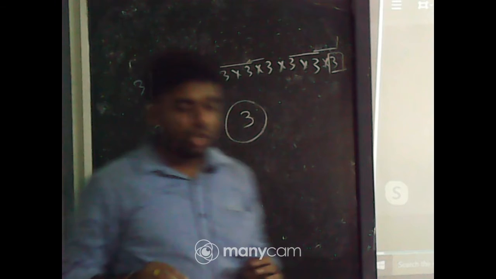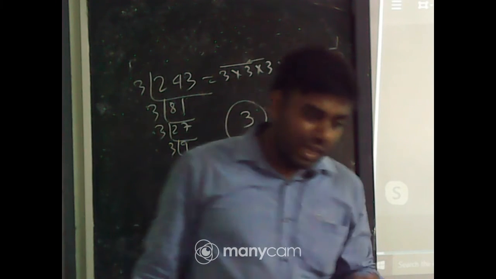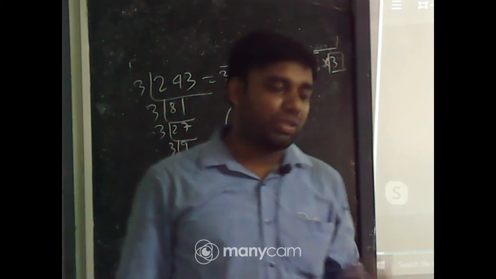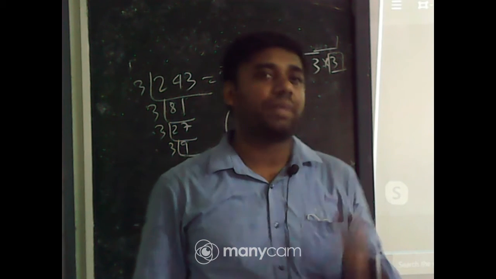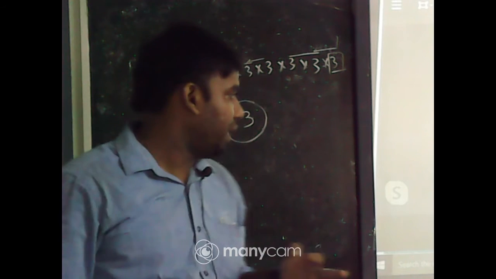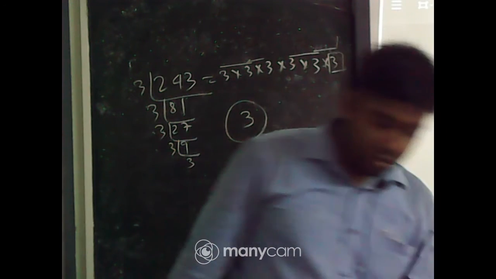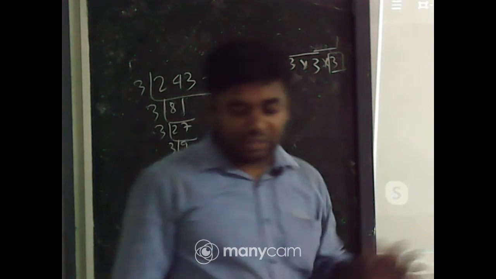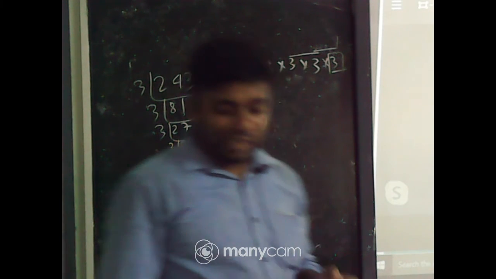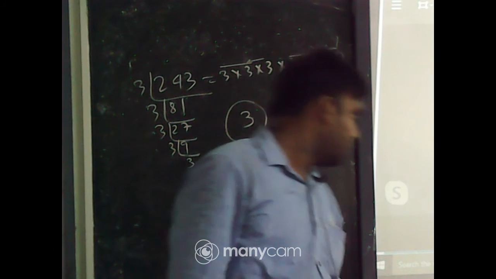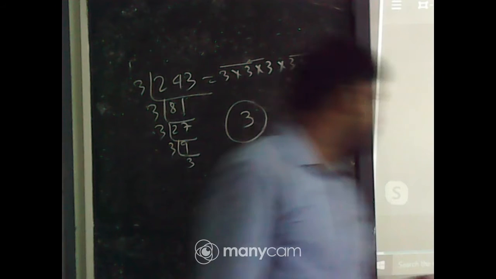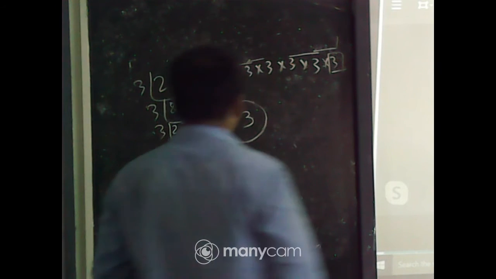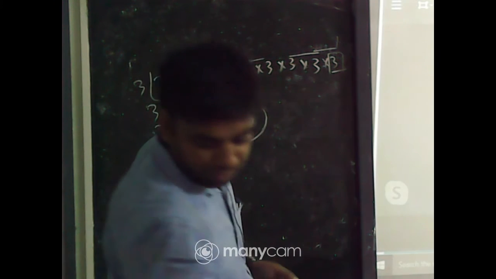Got it, students? To make 243 a perfect cube number, not a perfect square number. It should be multiplied by 3. The smallest number is 3, the answer of question number 2, part 1. Is it clear to all of you? Write your answer in the chat box. Okay. Next part, part 2.